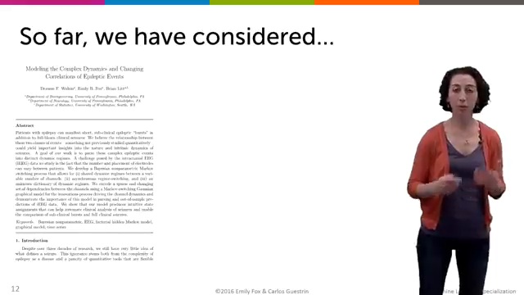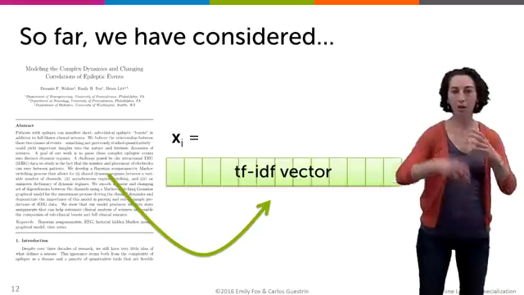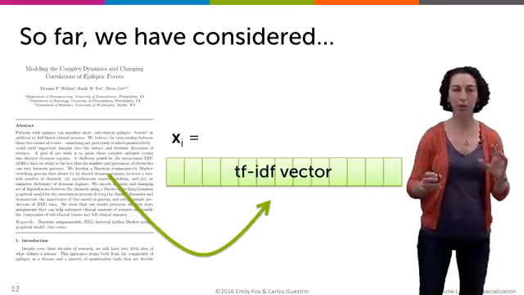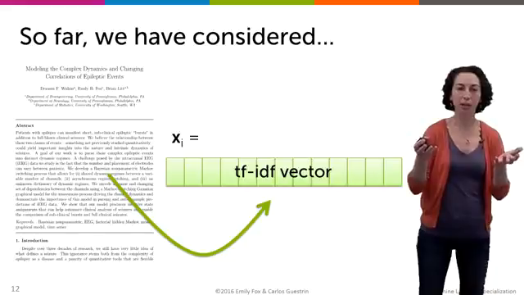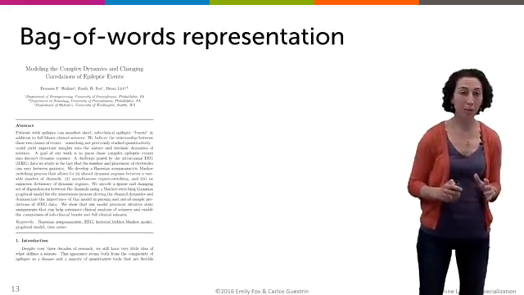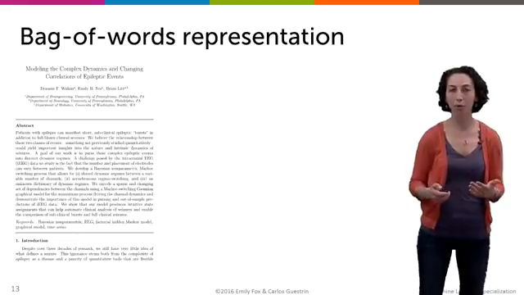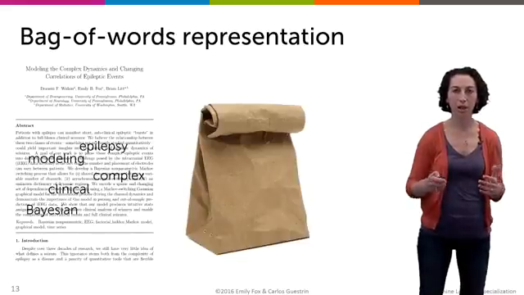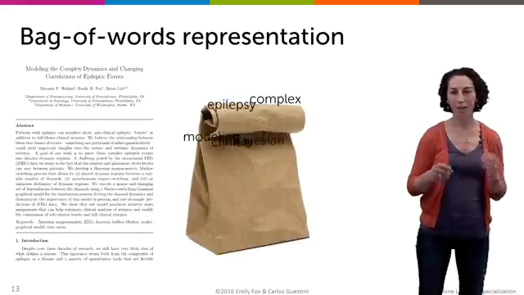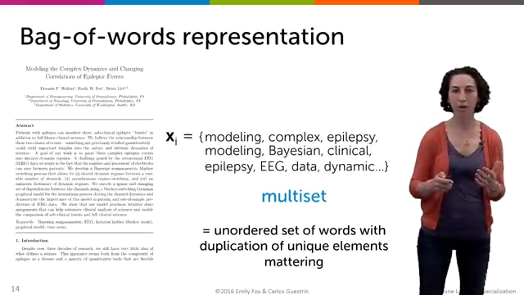But so far, when we've looked at our documents, we've represented them with this TF-IDF vector, and then we've taken all these TF-IDF vectors associated with every document in the corpus, and we've used a mixture of Gaussians to discover some set of clusters in this TF-IDF space. But now what we're going to do is an alternative representation of our document called a bag of words representation, where we simply take all of the words that are present in our document, throw them into a bag, and then shake that bag up so that the order of the words doesn't matter.